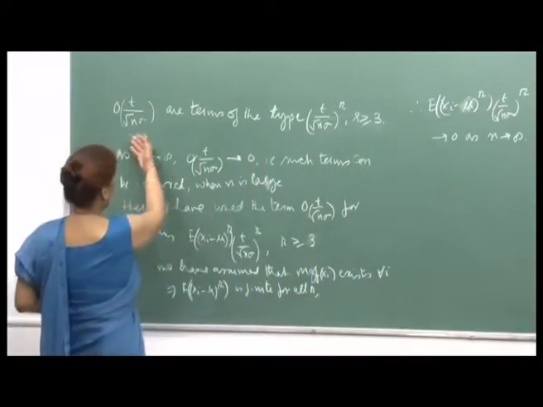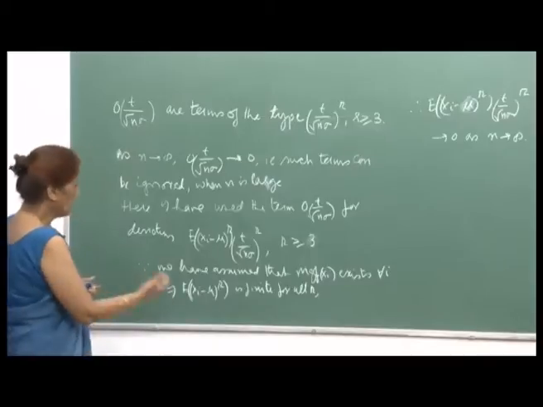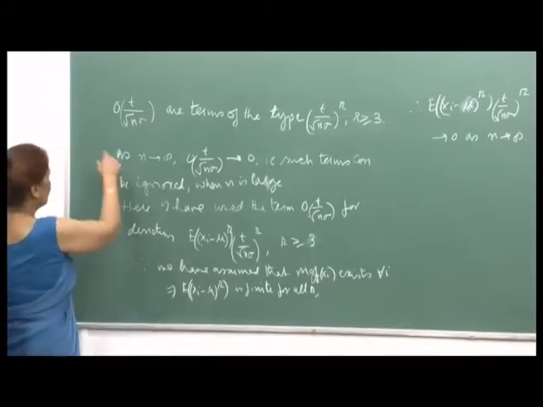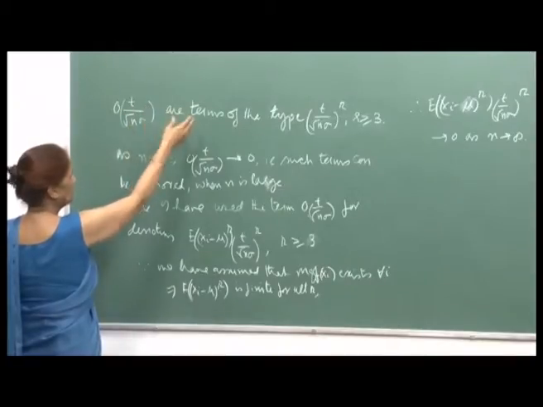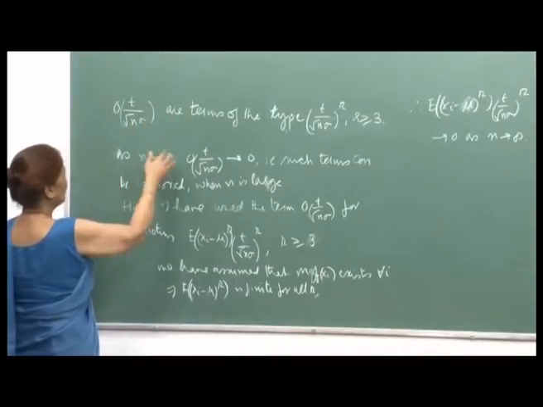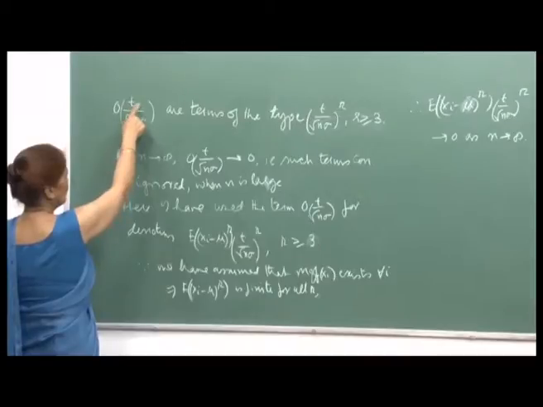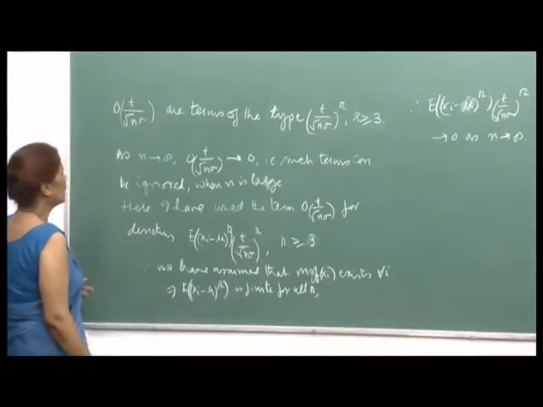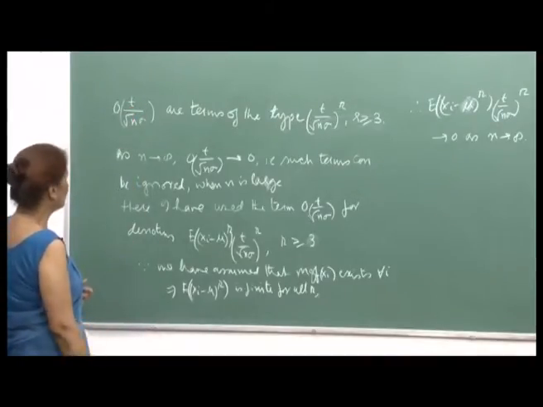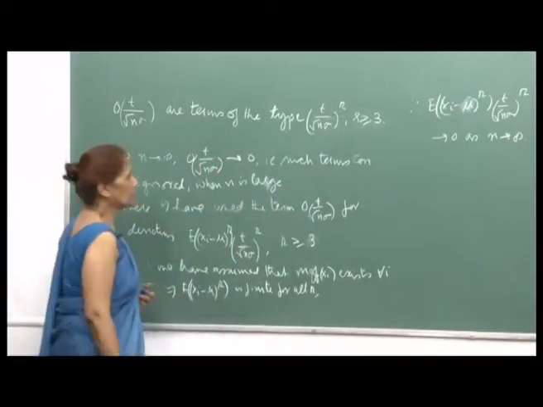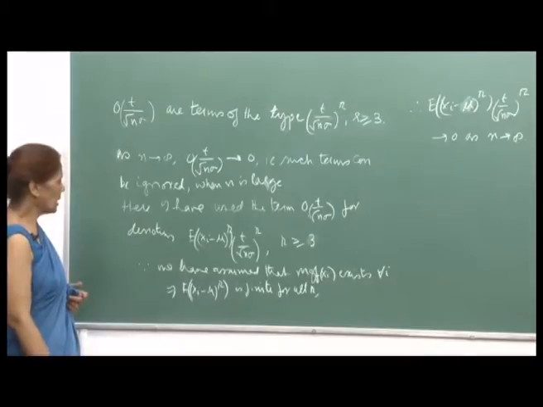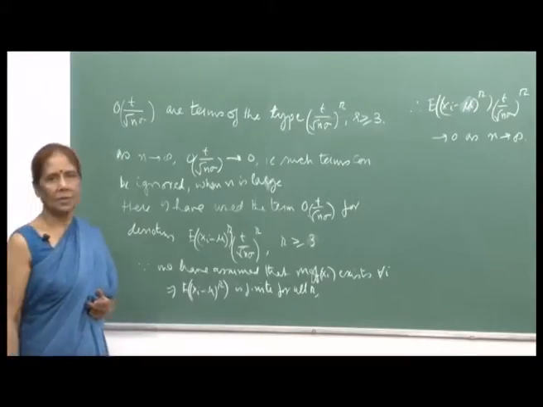I have used this expression elsewhere also, and the understanding is that when you write small o, it means these are higher order terms. Whatever you have written down, beyond that all higher order terms, that means of power higher than 2 here, and for us, the way I am using it, are powers greater than or equal to 3. Therefore, for large n I can ignore such terms in my sum.